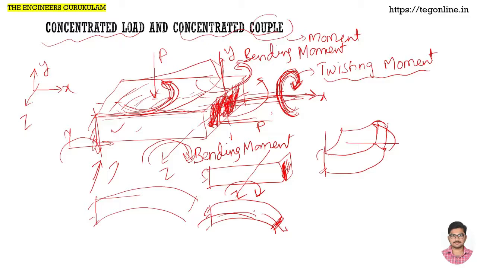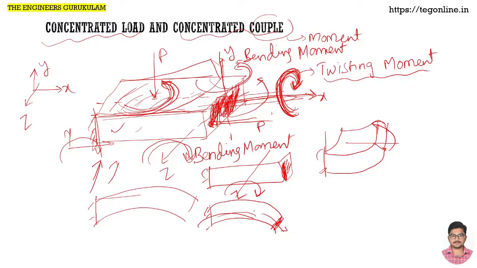What I am showing you in the example is concentrated at a particular location, so in that case it is a concentrated couple. If it is distributed across a certain length or area, then it will be a distributed couple or moment. So I hope you are very clear with the concepts. Okay, so let us close the session here.